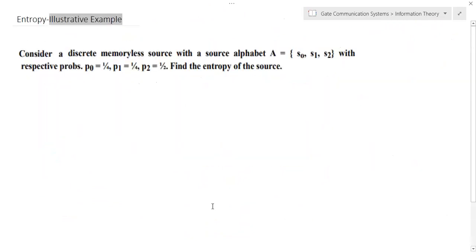Now we'll discuss one problem related to this. Here it is given a discrete memoryless source with the source alphabet S0, S1, S2 with the respective probabilities 1 by 4, 1 by 4, and 1 by 2. Find the entropy of the source. Okay, so we can approach this particular problem.